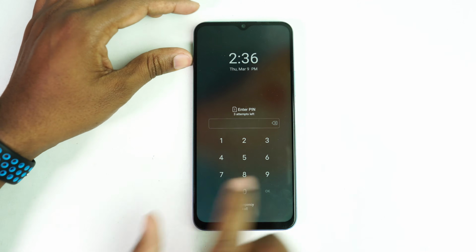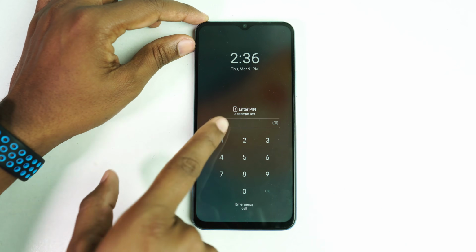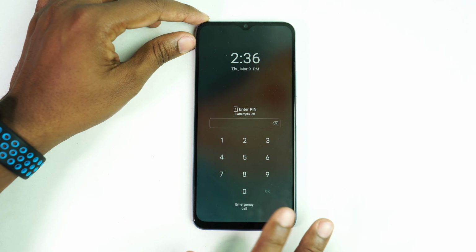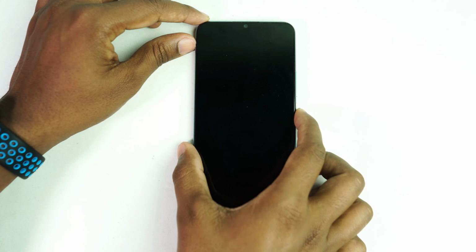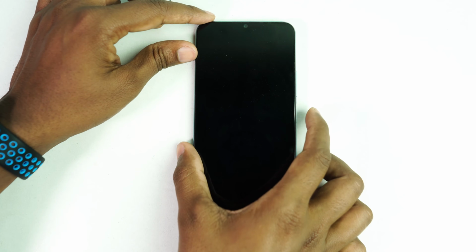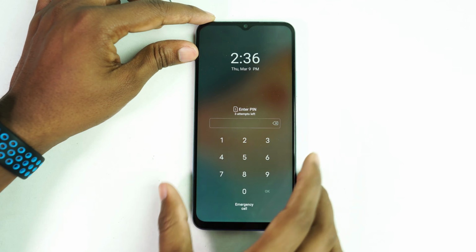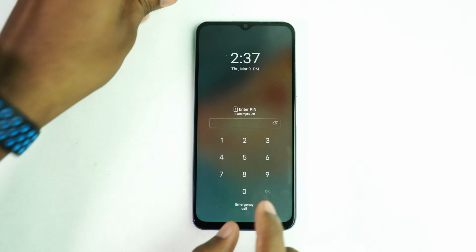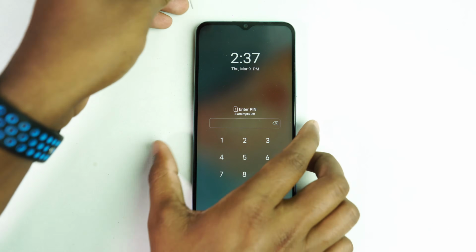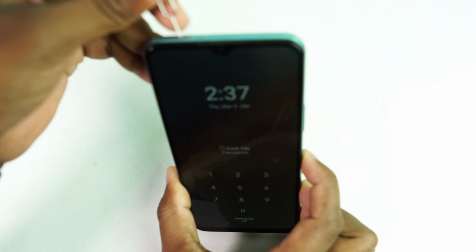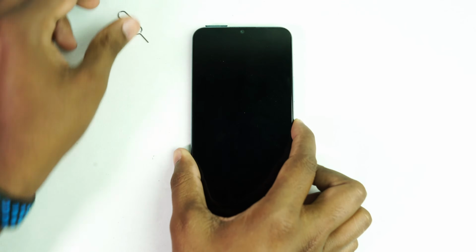Okay, this is the pin lock SIM, and don't enter the pin. Just power off, press the power button and again press the power button. Now you just remove the SIM card. Okay, I removed the SIM card.